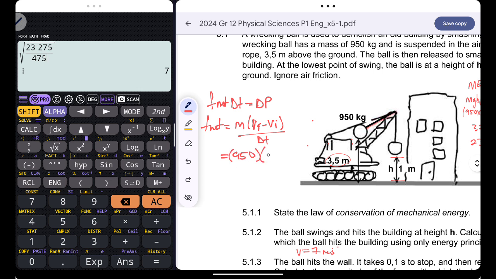The final velocity: the ball will stop momentarily before it rebounds. So the final velocity will be 0, and the initial velocity is 7. It will take 0.1 seconds for the ball to stop. So this is 950 multiplied by (0 minus 7) all over 0.1. I'll simply get negative 66,500 newtons.